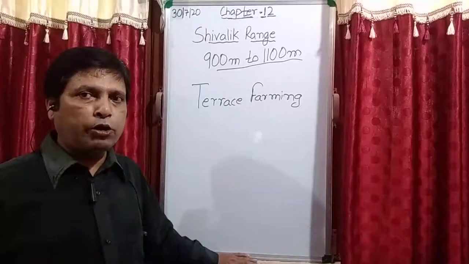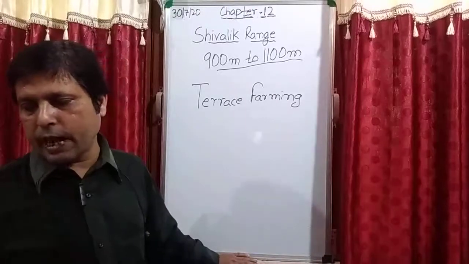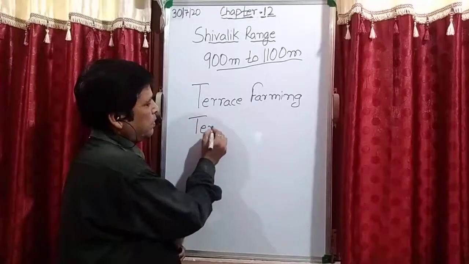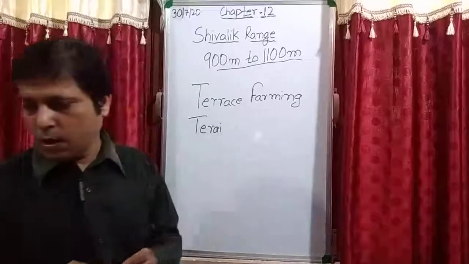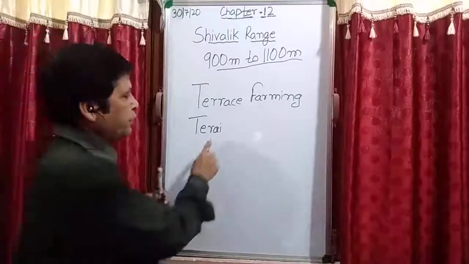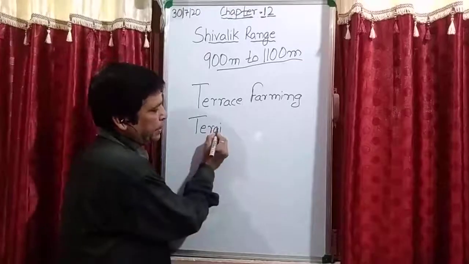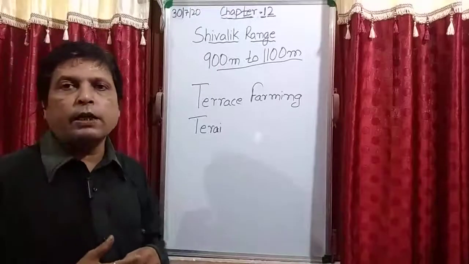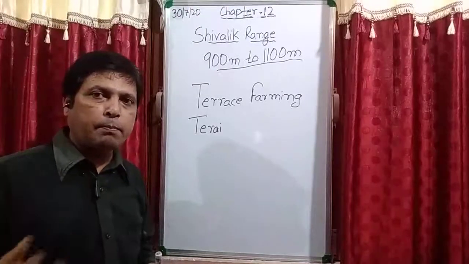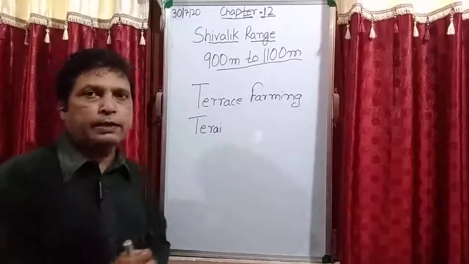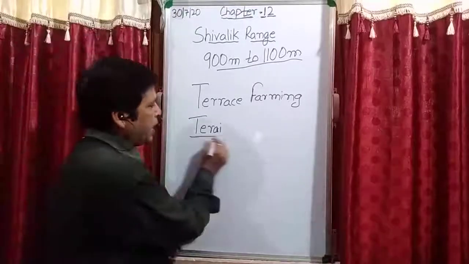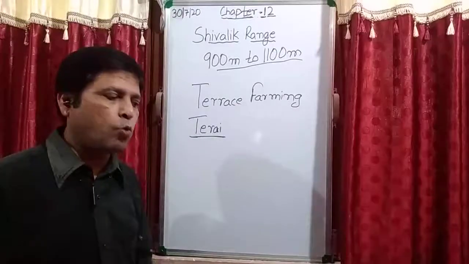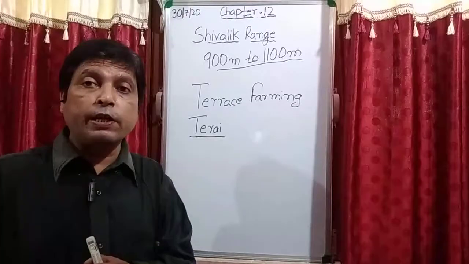And another important thing that we study in this range is the Tarai area. So what type of soil? Here it is flat. What is Tarai area? It is a flat marshy area. And why do we call this area the Tarai area? Because students, here the soil is very wet. It means the quantity of water in the soil is more.